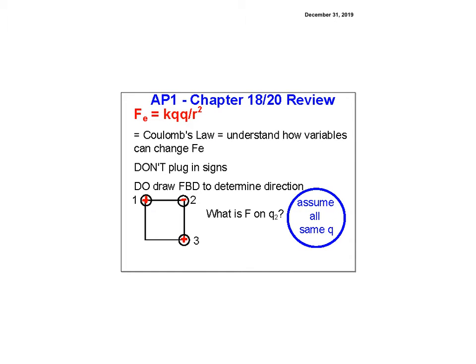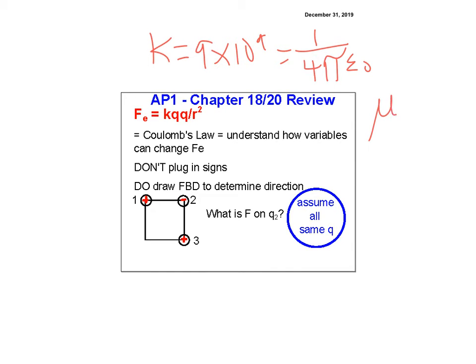The k on your sheet is given, but k is equal to 9 times 10 to the 9th. It's on your sheet, I think, written as 1 over 4 pi epsilon naught, because epsilon naught becomes important in the next chapter, but that's known as Coulomb's constant. And so it's the same for all charges. Remember, Q's are in coulombs, and lots of times you'll see microcoulombs. Don't forget that micro means 10 to the negative 6.